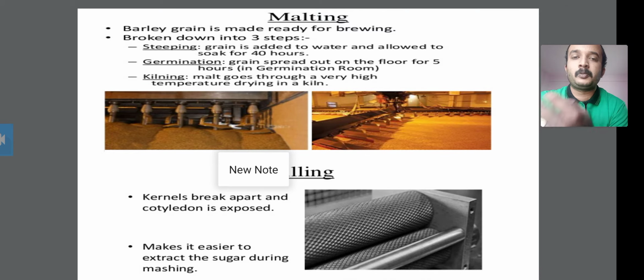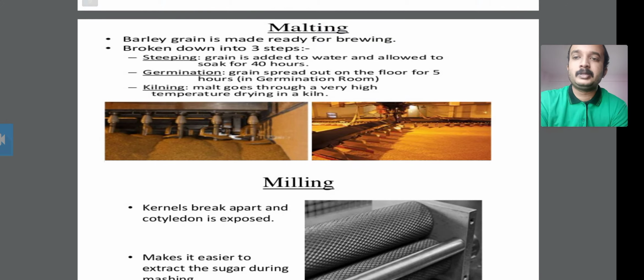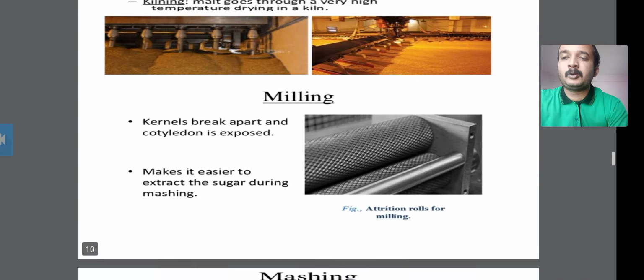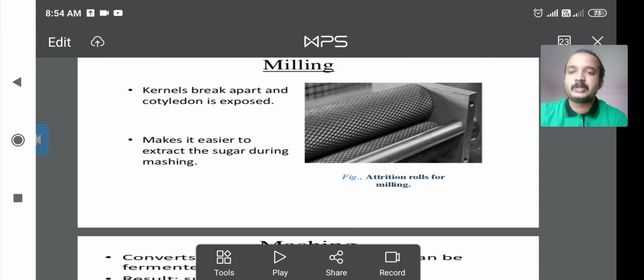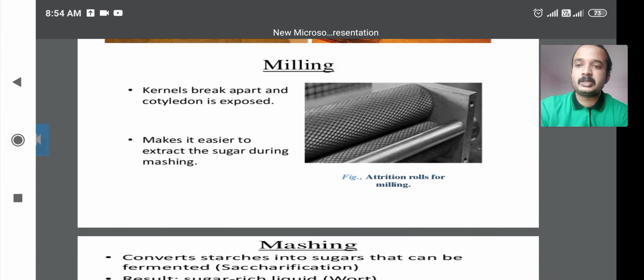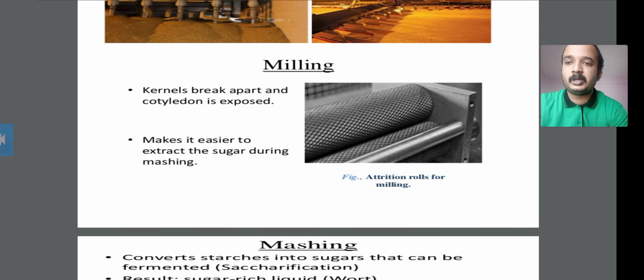The second step is germination. After the steeping process, the barley grain is spread out on the floor for 5 hours. Look at this second photograph, which shows the germination, where the barley grain is spread out onto the floor for 5 hours.